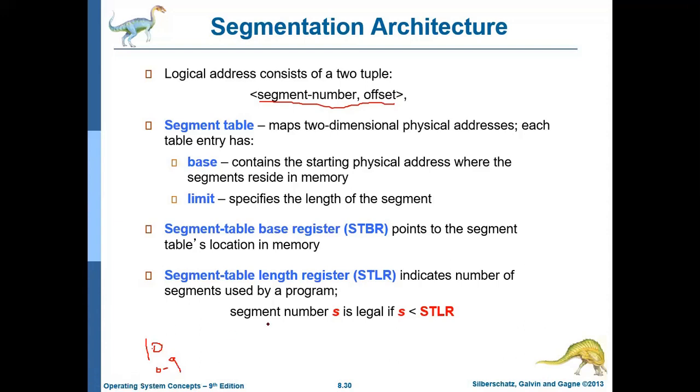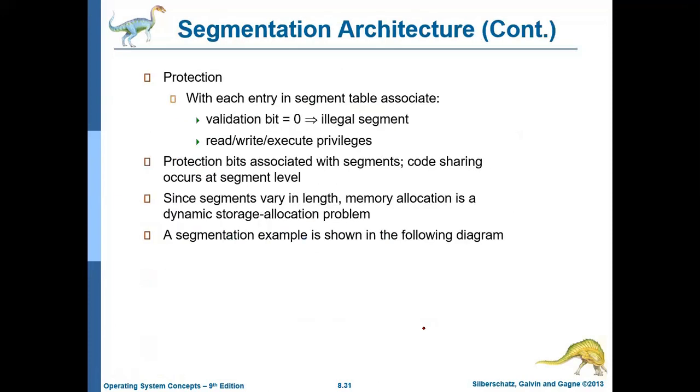That's why it is written here: segment number S is legal if S is less than STLR, the segment table length register value. Then there are protection and some extra bits that are required. We are not going that deep.